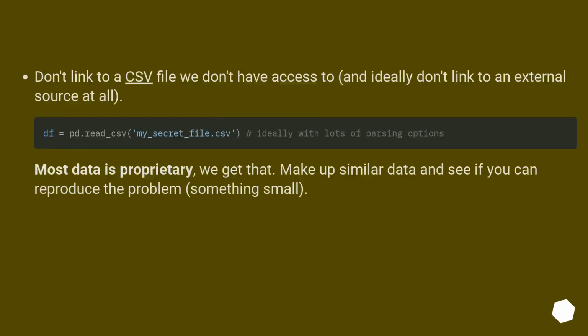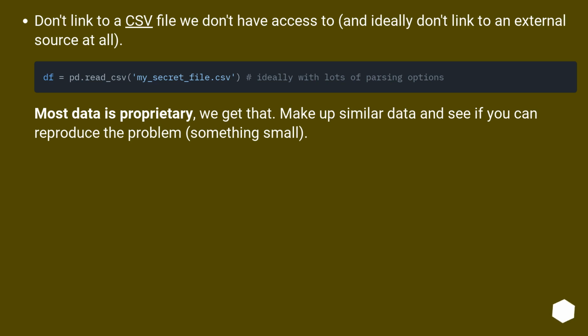Be ugly. Don't link to a CSV file we don't have access to, and ideally don't link to an external source at all. Most data is proprietary, we get that. Make up similar data and see if you can reproduce the problem, something small.